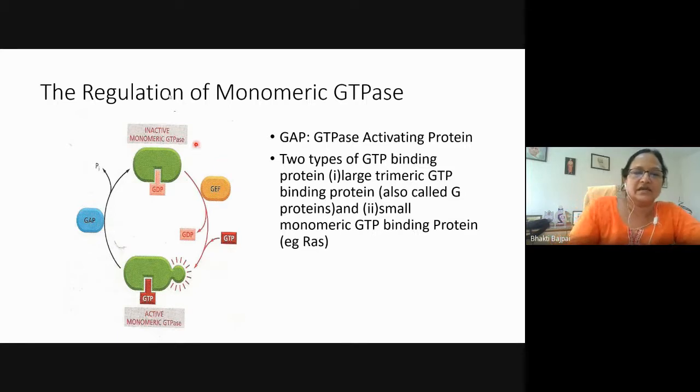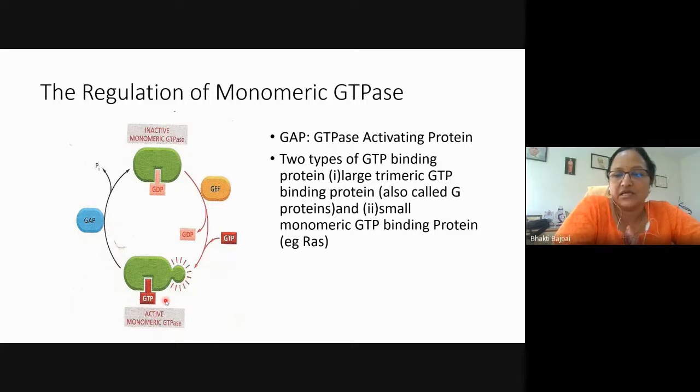So you can see here that this is an inactive monomeric GTPase because it is bound to GDP. Now, guanine exchange factor, GEF, will cause the exchange of GDP with GTP. So when the GEF is there, GDP will be released and GTP will bind, and this is the active monomeric